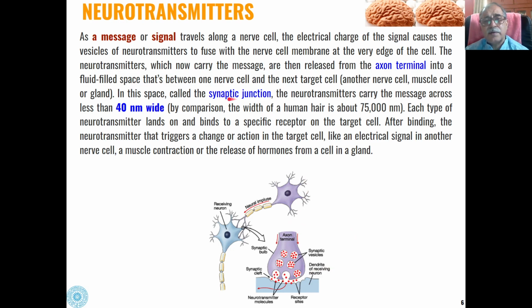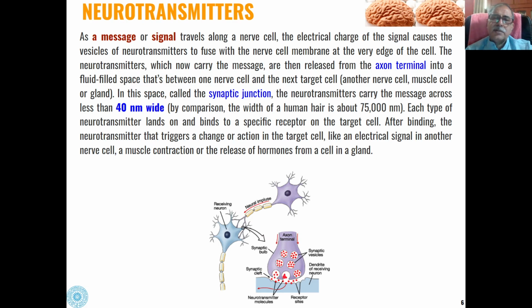And this space, which is called the synaptic junction, is responsible for transfer of the message, and that is 40 nanometers wide.